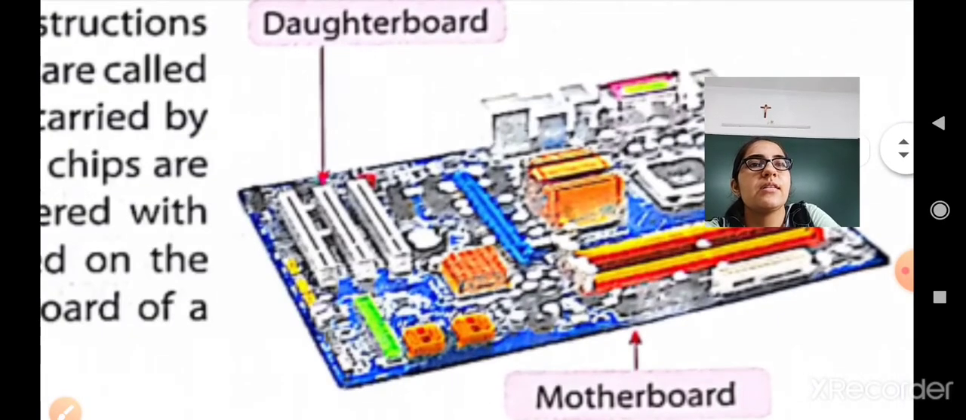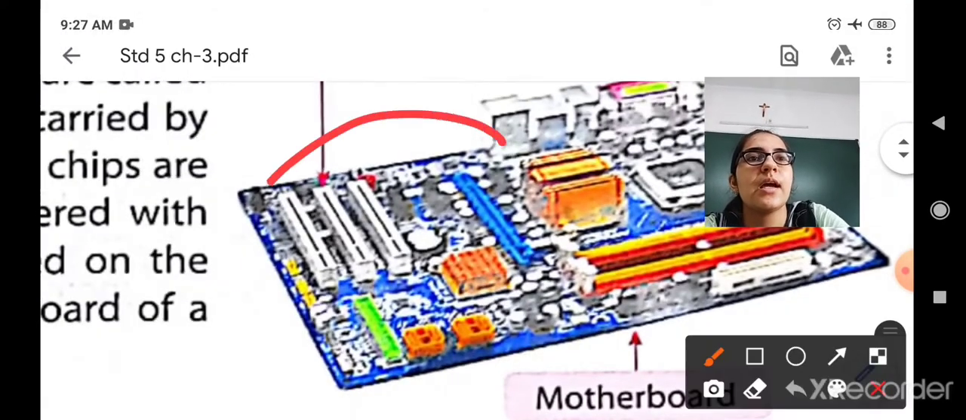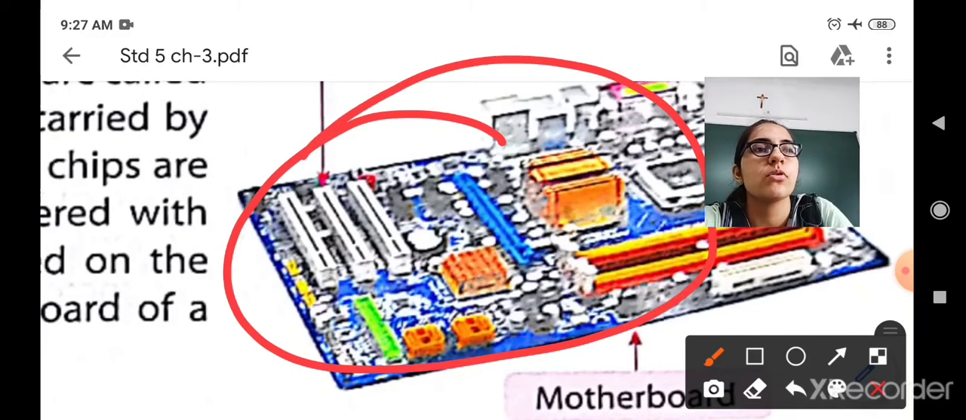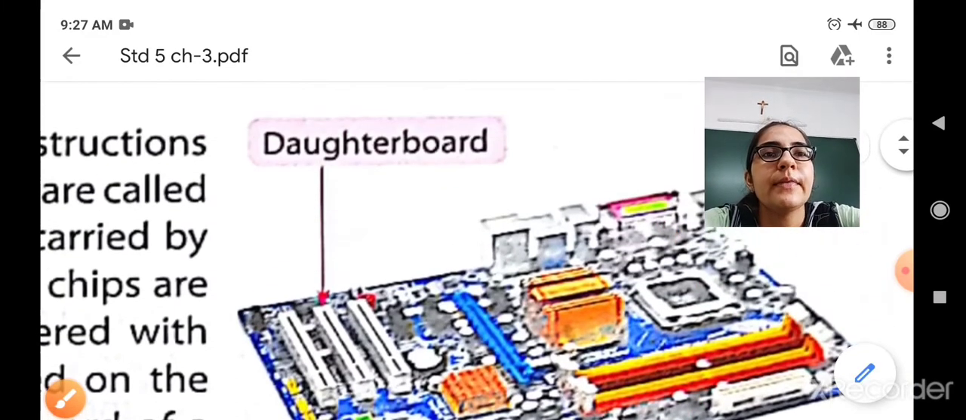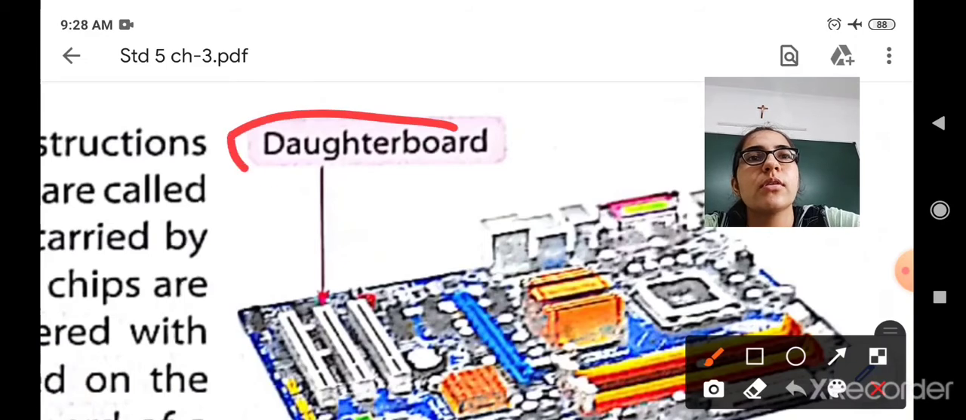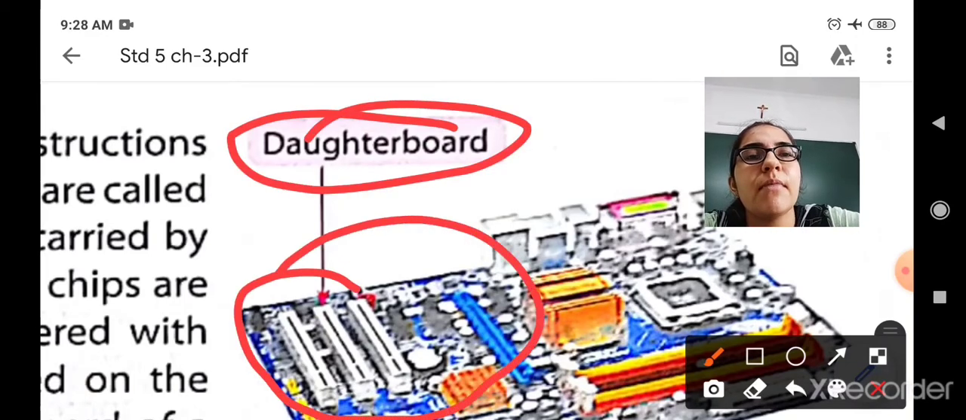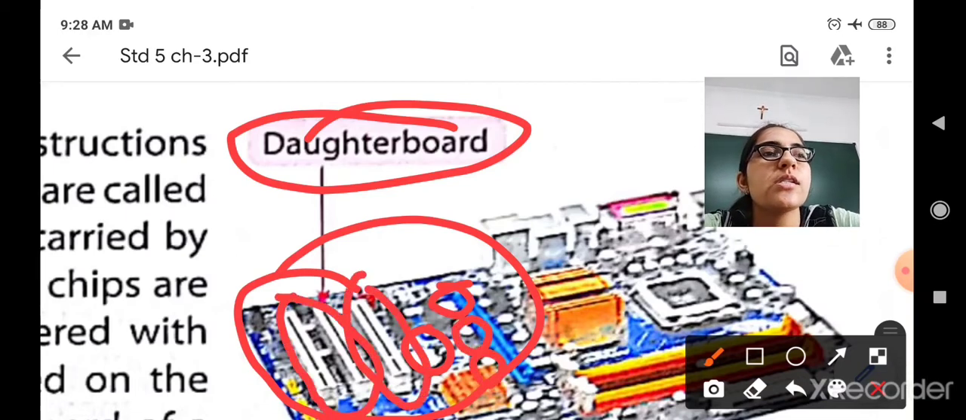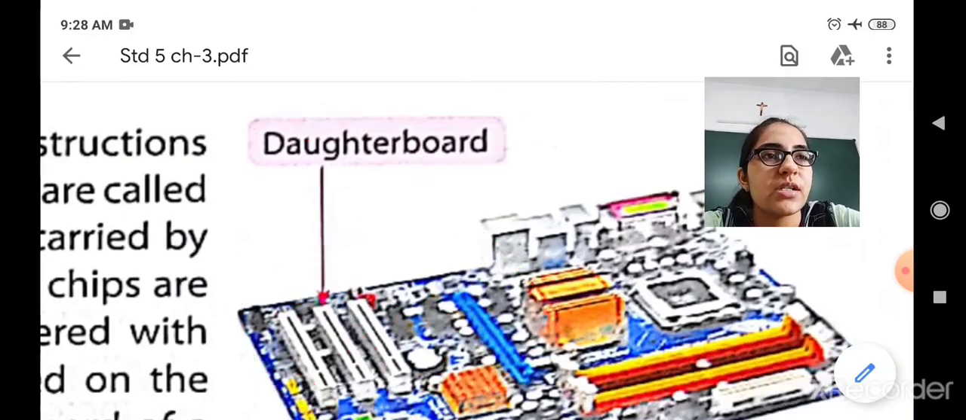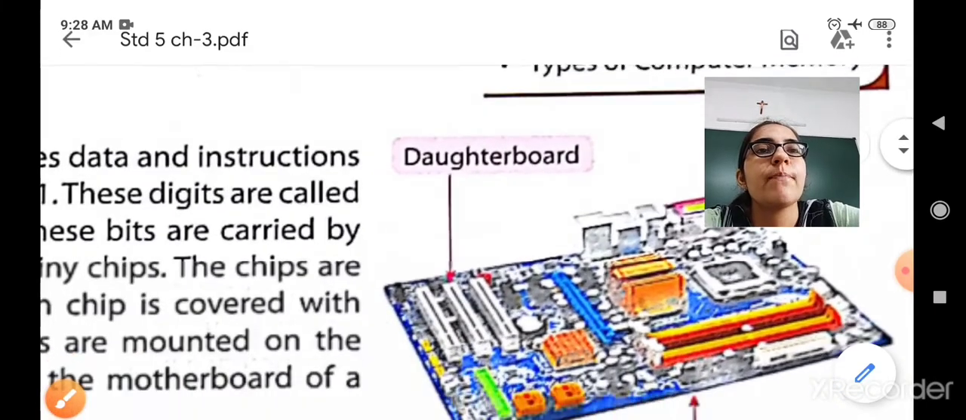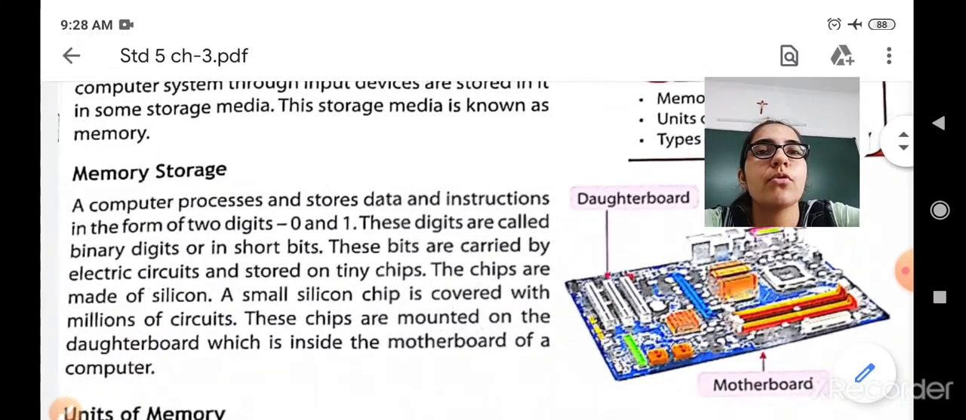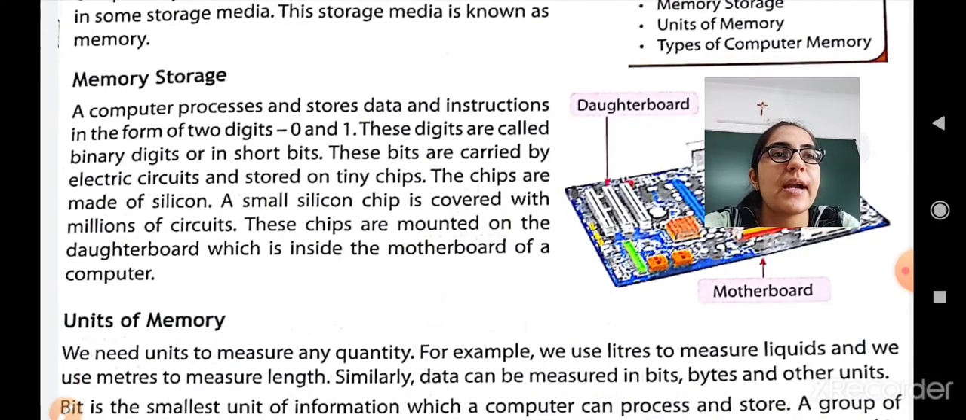Here you will see that this is a motherboard, where everything is stored. It is inside the CPU. Now let us see the daughter board. Here you will find many chips, many long chips and many small chips. These chips are made up of silicon, which is used to store the binary digits. This is a daughter board and motherboard. So this is how a memory is stored inside the CPU using a motherboard and the daughter board.